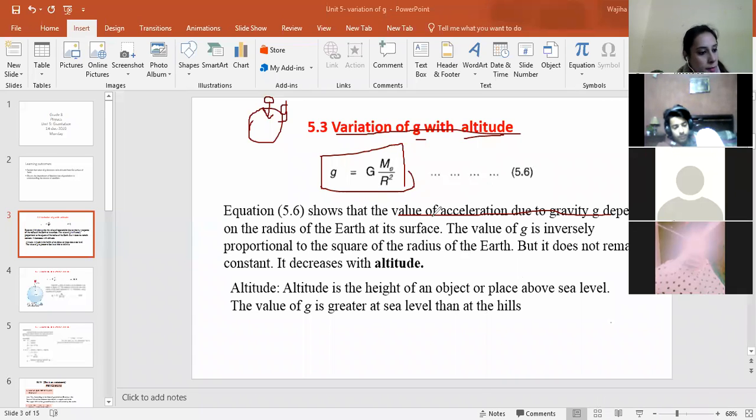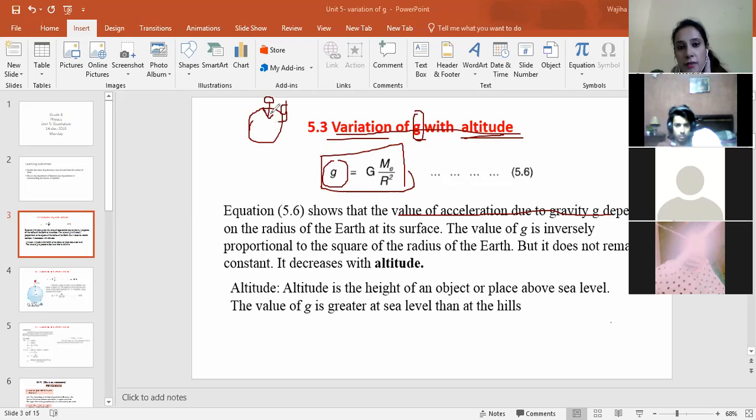Class, do open page number 110. We have started topic 5.3, which is variation of G with altitude. Variation is basically the change, and all of you know what G is, right? It is the gravity, and altitude is the height of an object above the sea level. So this is the relation: G is equal to capital G M by r squared, which we discussed in the previous lecture when calculating the mass of the Earth. This G is basically the acceleration due to gravity.